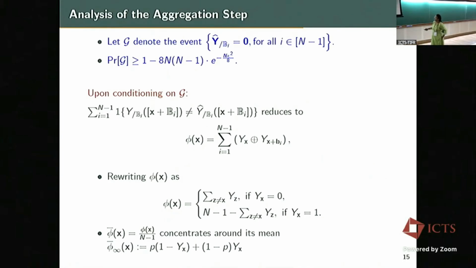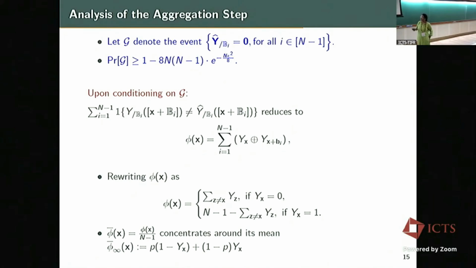Anyway, rewriting this: if yx equals 0, it is the sum of some terms, and if yx equals 1, it is the sum of some other terms. What we effectively want to say is that the normalized version of this quantity concentrates around this random variable, which we call phi bar infinity.